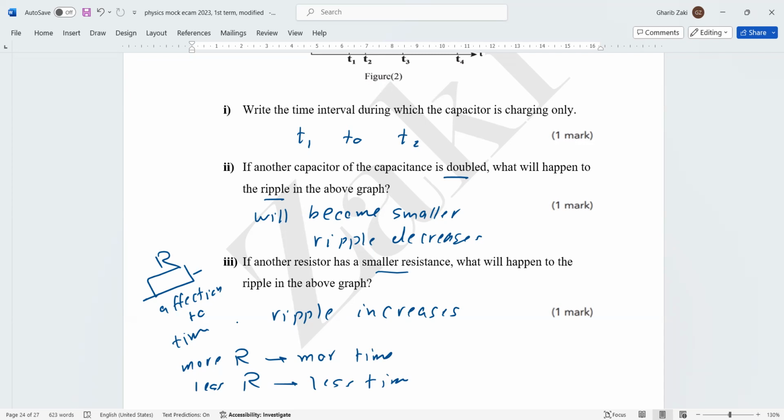Okay. Now we go back to the MCQ. Yes, Mr. If the capacitor is healthy, ripple increases. Let me check with you after the exam. Okay. Now we finish the extended.